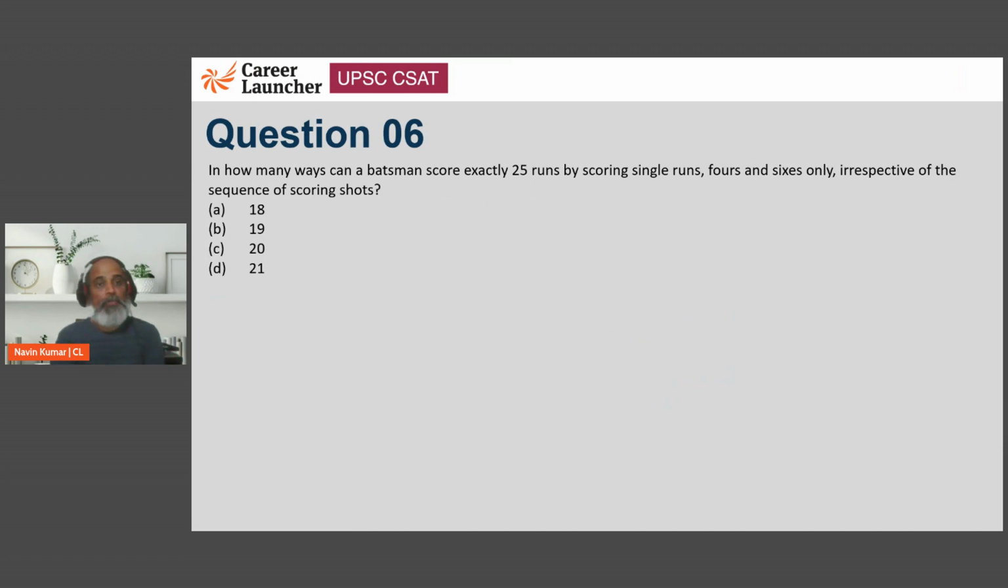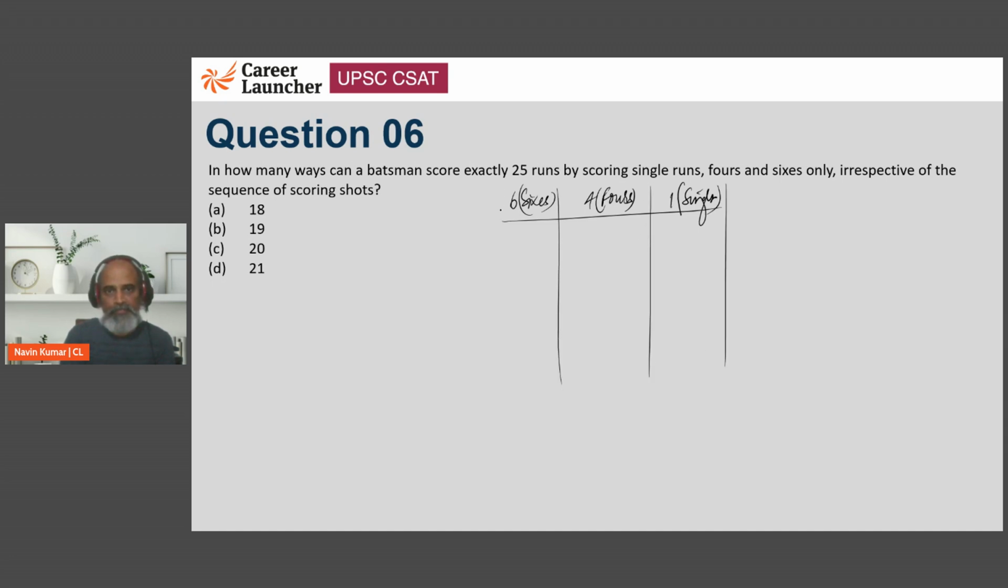Next, in how many ways can a batsman score exactly 25 runs by scoring single runs, fours, and sixes only, irrespective of sequence of scoring shots? Sequence matter नहीं करता, बस हमें कितने तरीके से हो सकता है, right? तो पहला है sixes, fours, and singles. कितने बना सकते हैं? तो अगर वो 4 के 4 सिक्सेस लगा दे और एक सिंगल ले ले, राइट? सो एक केस ये हो गया.